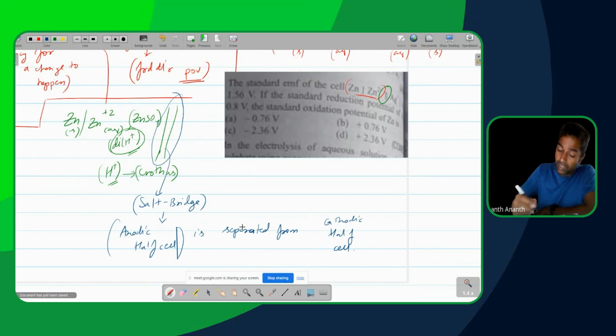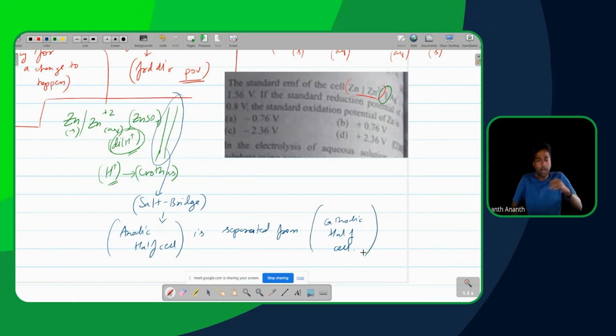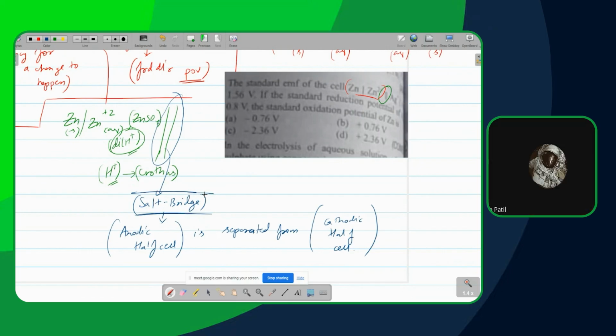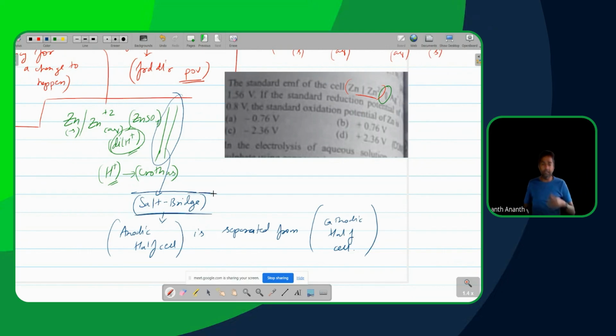So when the anodic half cell is going to be separated from the cathodic half cell over here, how is this going to be happening? Think, what is the reason why this is being done? What could be the reason? Why are we separating them? This separating them is basically making the process more complicated, correct? That is why we are having a salt bridge over here, correct? Yes. So what is the purpose of separating? Why don't we try to have all of it together in one bunch? What do you think could be the purpose of separating them?